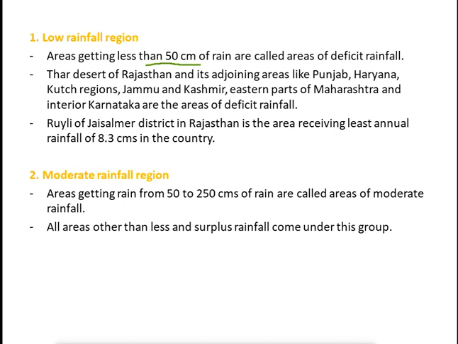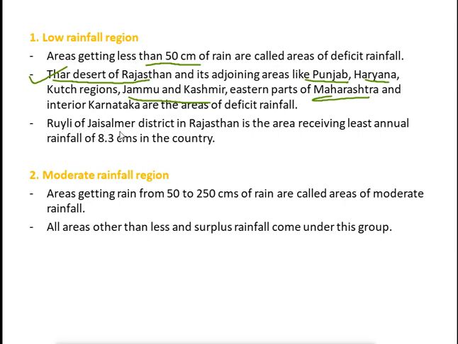Now what are the places which will come under this category? Thar desert of Rajasthan and its adjoining area like Punjab, Haryana, Kutch regions, Jammu and Kashmir, eastern parts of Maharashtra, and interior Karnataka are the areas of deficit rainfall. So you can remember two, three examples. The Thar desert of Rajasthan, Jammu Kashmir, Karnataka, Punjab, Haryana, Maharashtra. Two, three places you can remember where rainfall is very less and it is called low rainfall region.